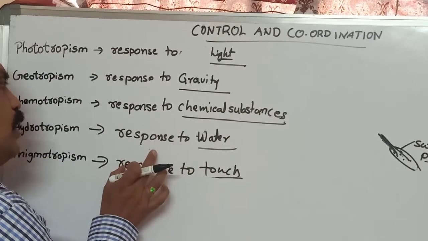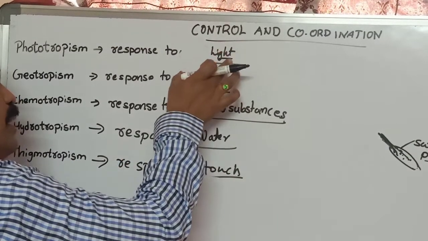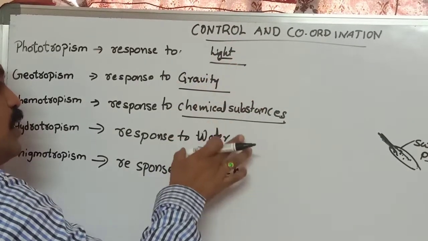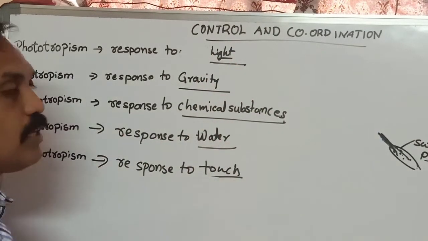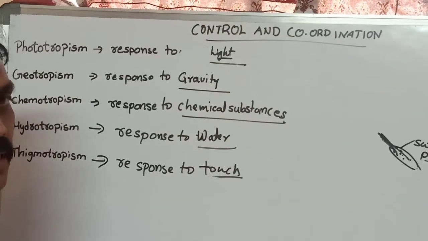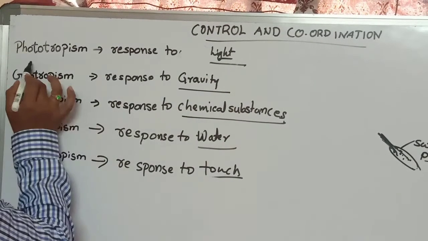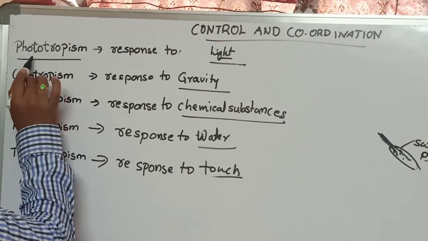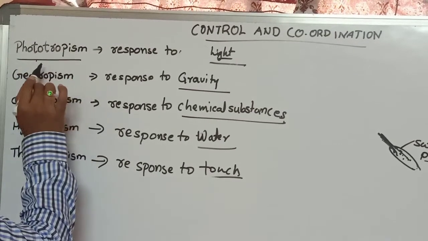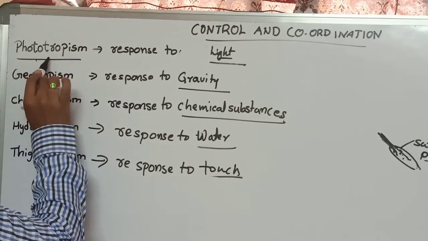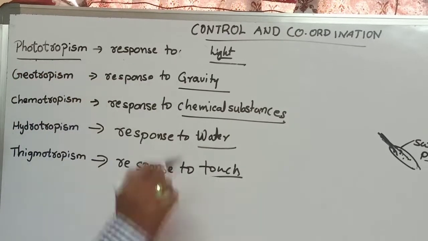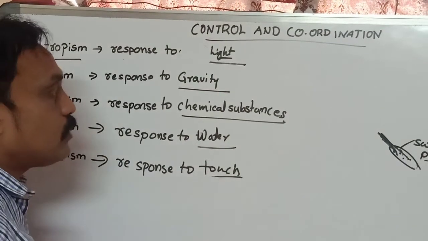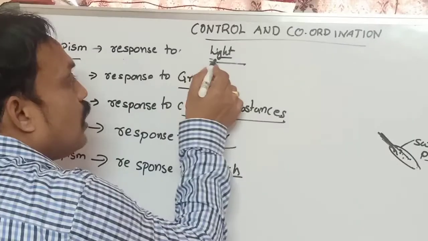Whatever is there, these are the external factors or external substances or external changes, and the plants are showing responses. How are they showing responses? The first one is phototropism. What is the meaning of photo? Light. Tropism means growing. Plants are growing towards light. How can you say plants are growing towards light? That means they are showing the response to light.